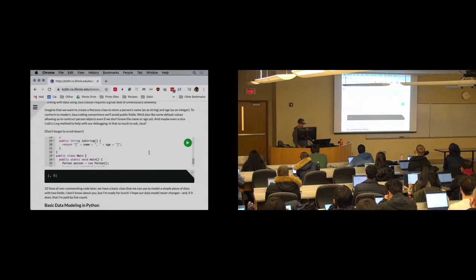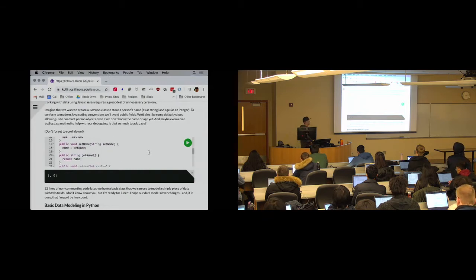It is 32 lines of code to store 2 fields and to provide basic stuff, like a setter and a getter. I would like to have that as part of my class, please. It really shouldn't be that hard, right?